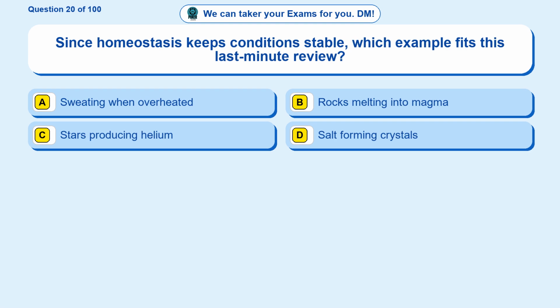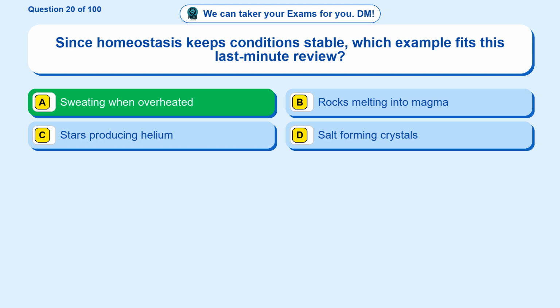Question 20. Since homeostasis keeps conditions stable, which example fits this last-minute review? Option A. Sweating when overheated. Option B. Rocks melting into magma. Option C. Stars producing helium. Option D. Salt forming crystals. The correct answer is option A.